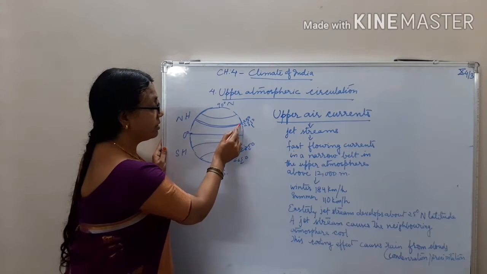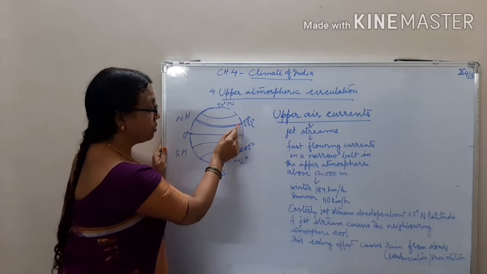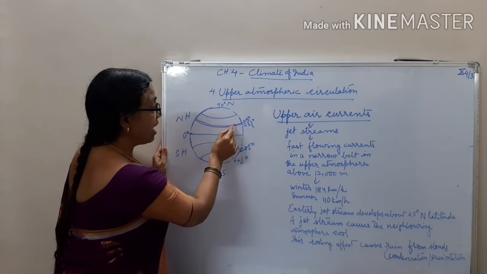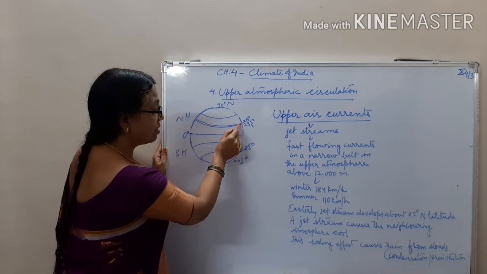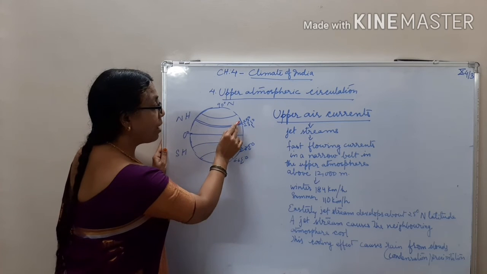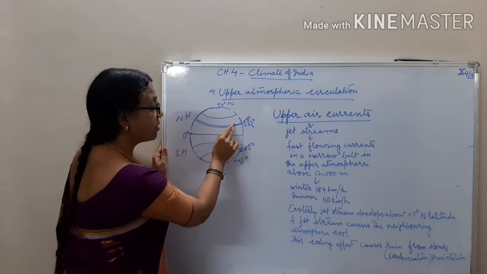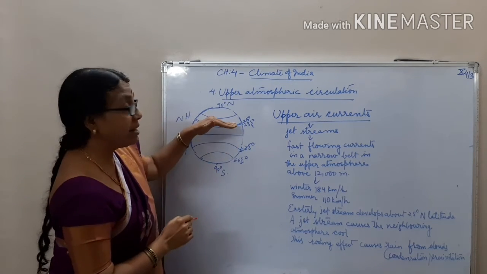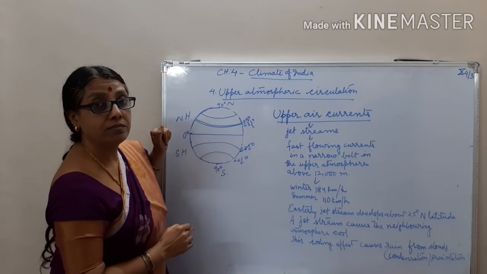At this 25° north latitude the easterly jet stream develops, and it causes the neighboring atmosphere to cool, and the clouds present there condense and precipitate. So those areas get rainfall.